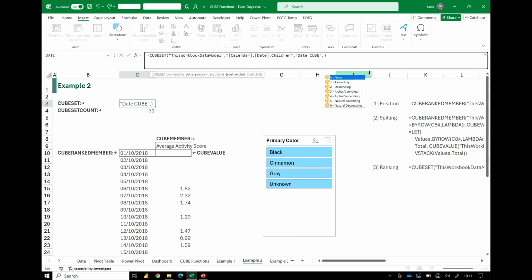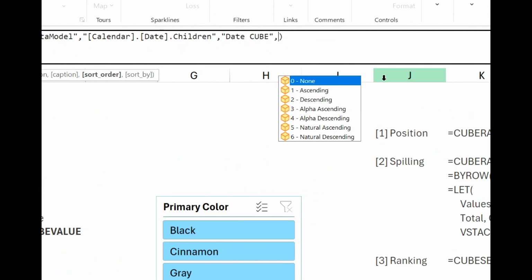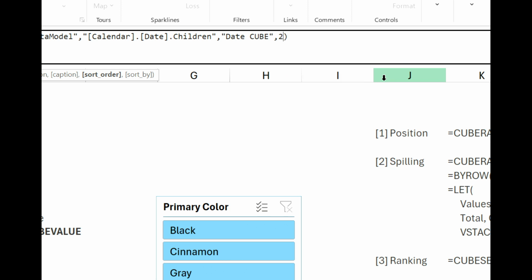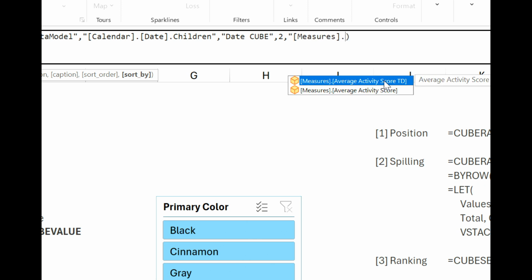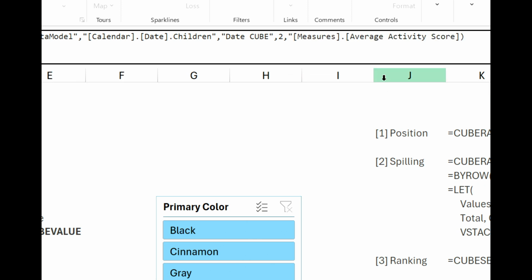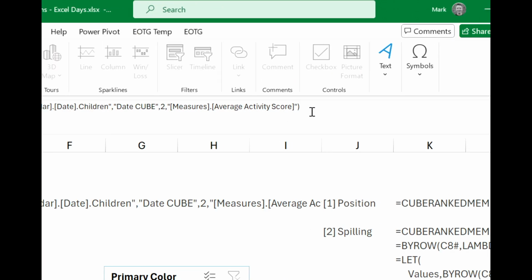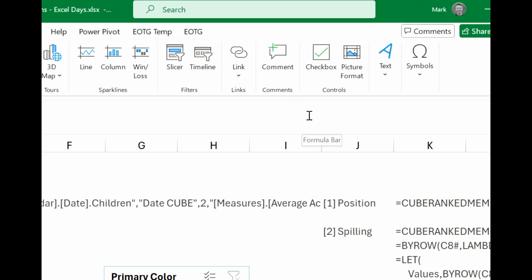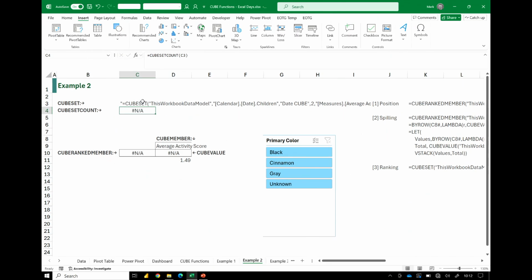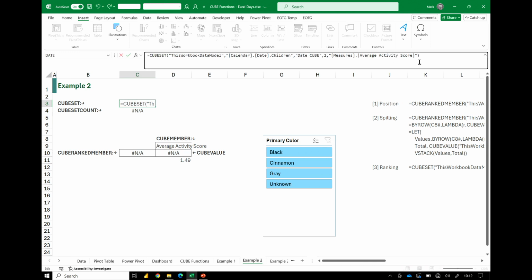So in our CubeSet, we've got some additional parameters in there. We get to sort them, ascending, descending in various ways. Let's use descending. And if we're going to sort them in a descending order, what thing are we going to sort them based on? Well, we're going to use our measure dot average activity score, close that bracket. Didn't work. What did I do? I'll put the double quote at the start. That's never going to work.